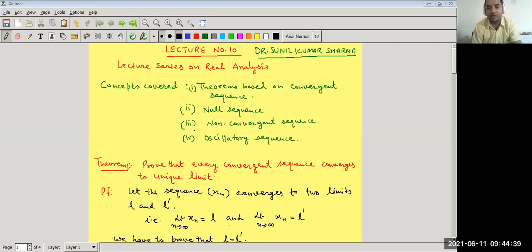In this lecture, we are going to discuss some results on convergent sequences. The concepts covered in this lecture are theorems based on convergent sequences. Then we discuss null sequences and some examples related to null sequences, non-convergent sequences, and then oscillatory sequences. So let us start our discussion with theorems based on convergent sequences.